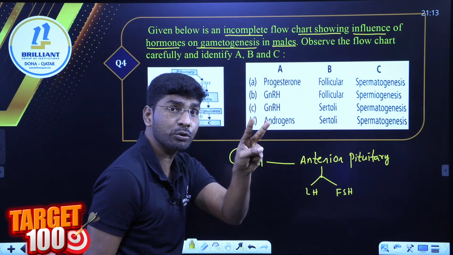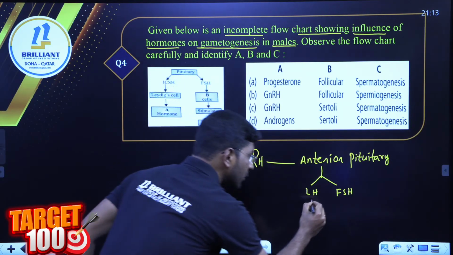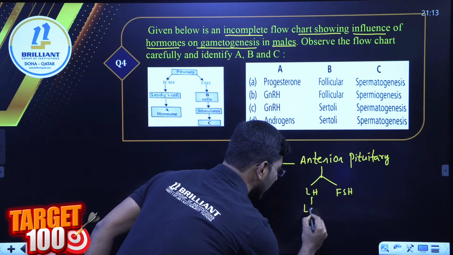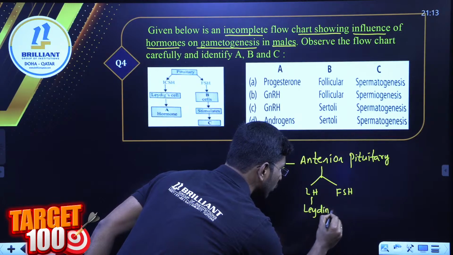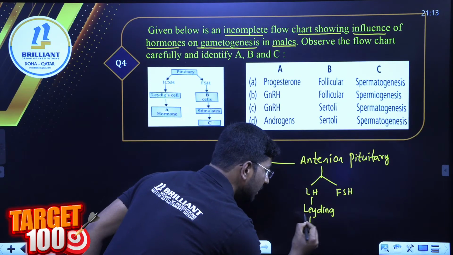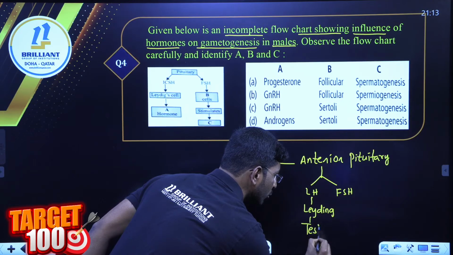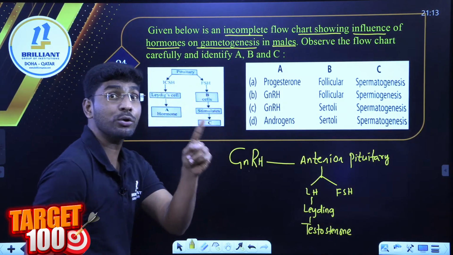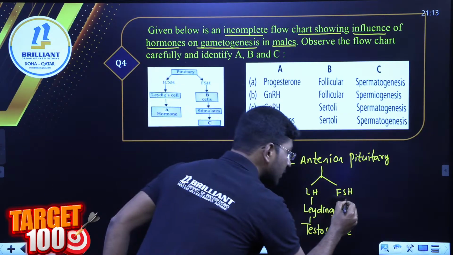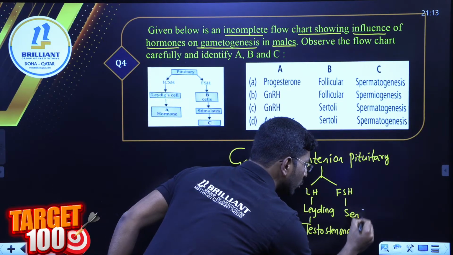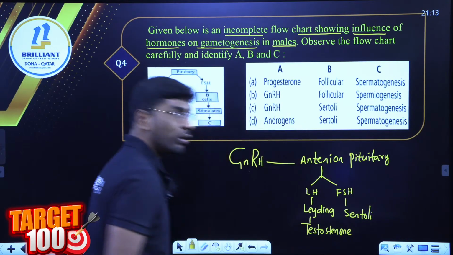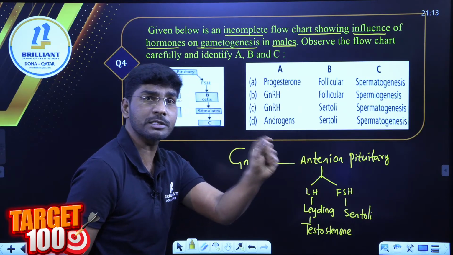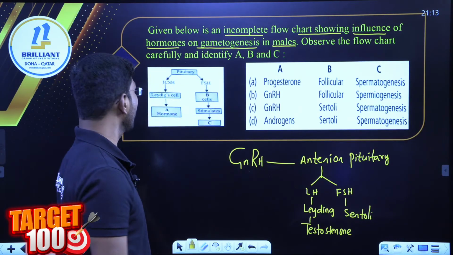Remember all of you, 2 more questions also I am going to cover. LH hormone acts on specific cells called Leydig cells. These Leydig cells are also known as interstitial cells. These Leydig cells secrete testosterone hormone, which we also call androgen hormone. FSH acts on Sertoli cells. Sertoli cells participate in spermatogenesis. It also stimulates spermatogenesis.